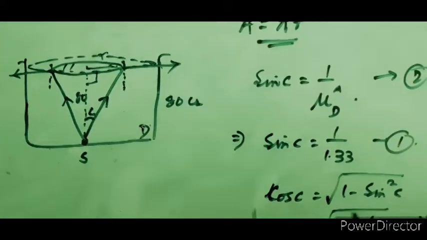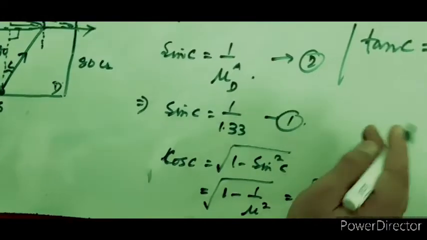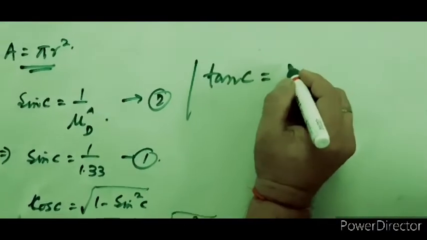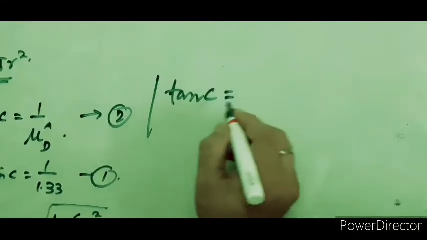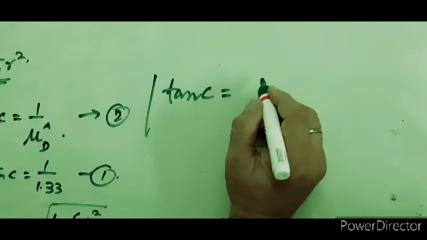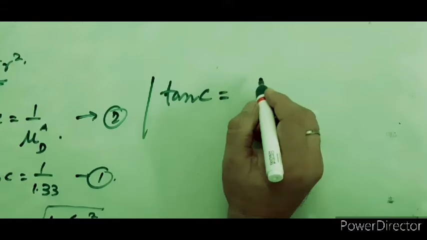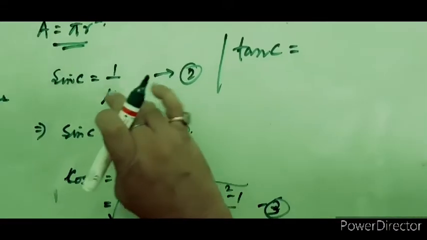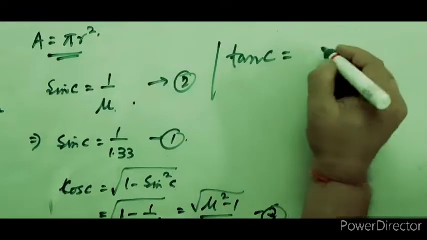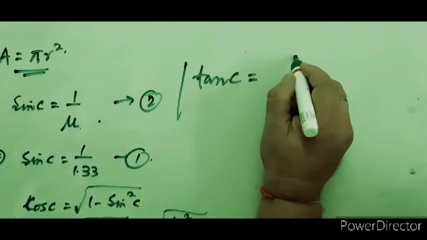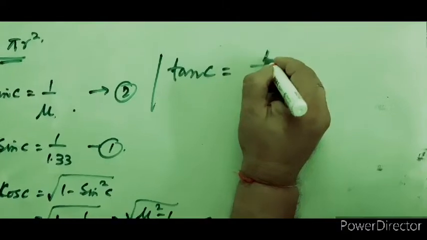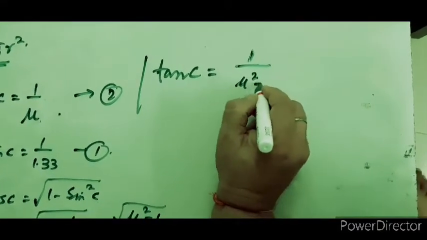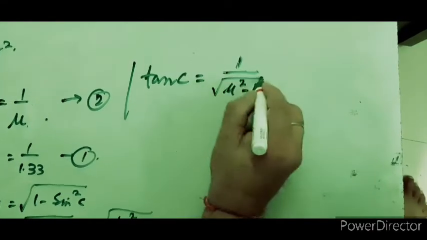So tan C is equal to sine C by cos C, and ultimately if you cancel mu, you will get 1 by root of mu square minus 1.